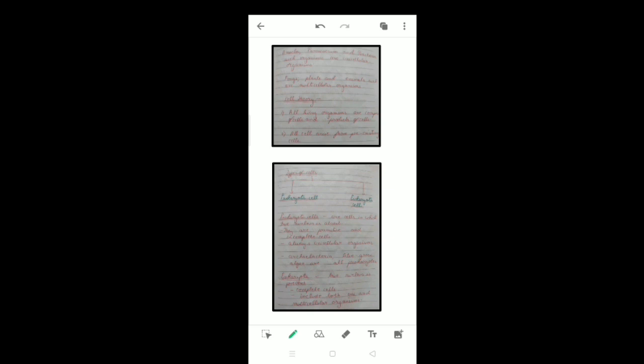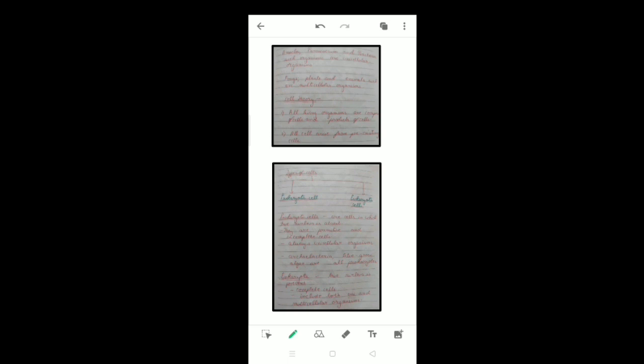Multi means many. What is cell theory? All living organisms are composed of cells and products of cells. All cells arise from pre-existing cells. That is, all living organisms are made up of cells and products of cells, like cytoplasm. Pre-existing cells means from one cell thousands of cells arise, which form tissue, then organ, organ system, and then organism. So cells arise from pre-existing cells.